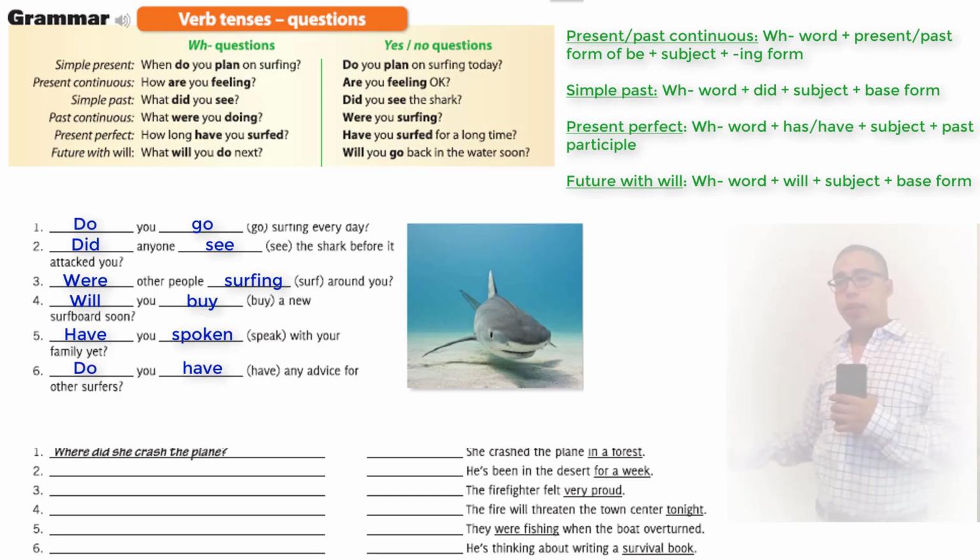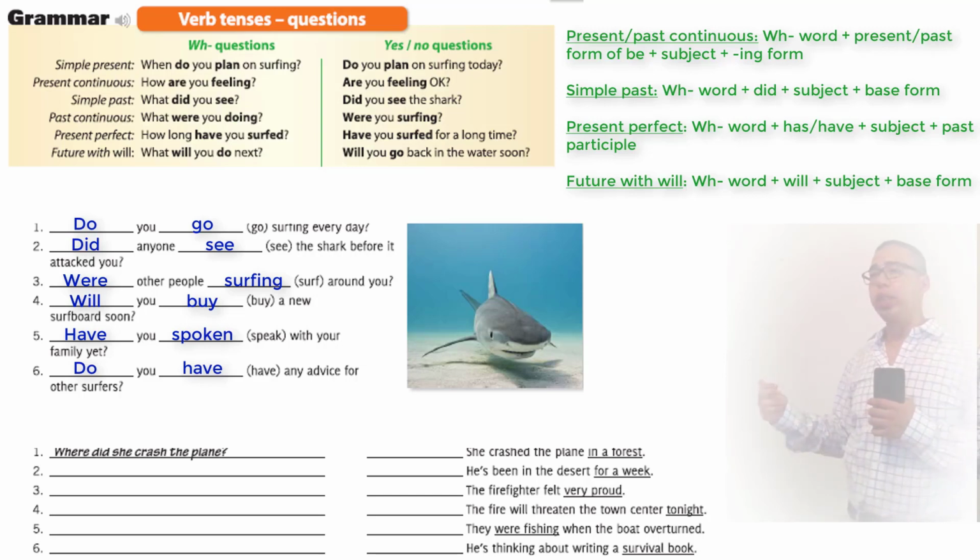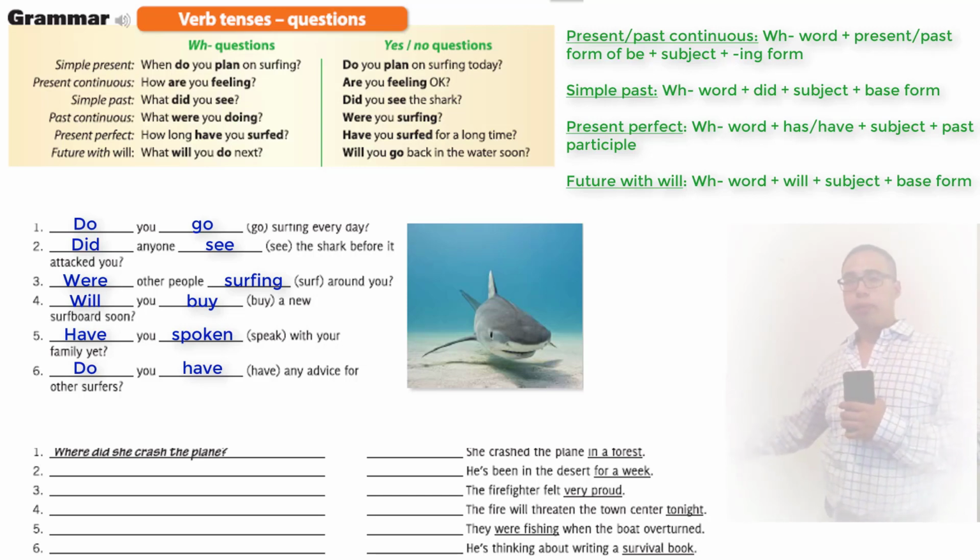In the next activity, we're going to read the answers and try to find what the question was in order to get that answer. Example number 1, where did she crash the plane? She crashed the plane in a forest. Now, the underlined parts are the answers.